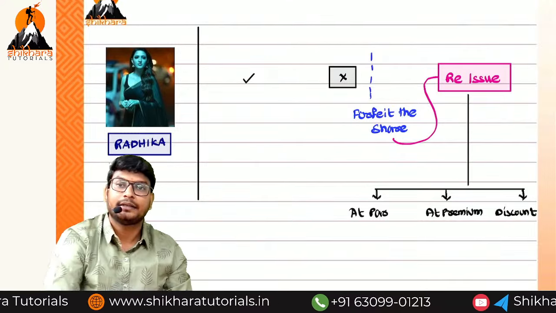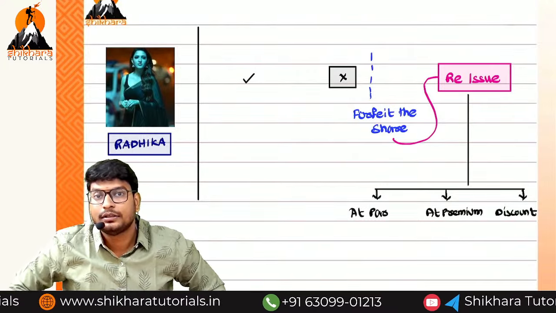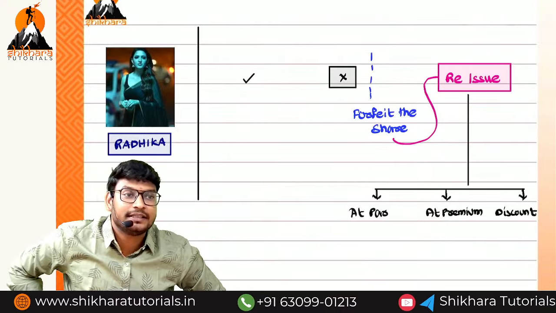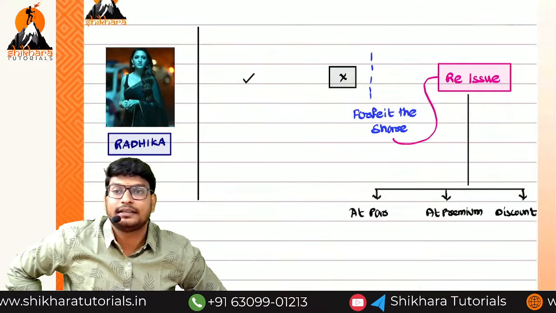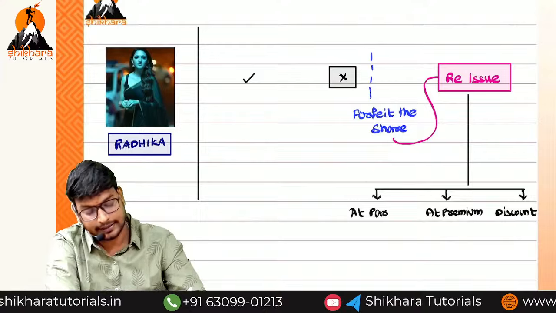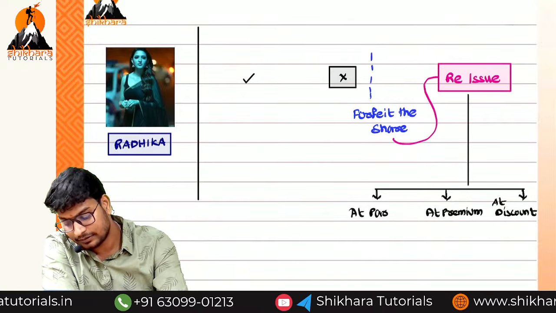Normally shares cannot be issued at a discount, but reissued shares can be issued at a discount. So at par, at premium and at a discount.